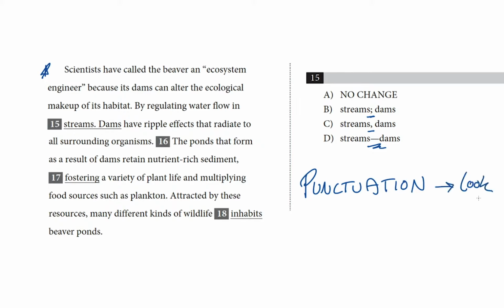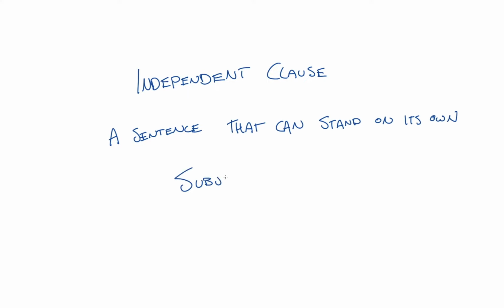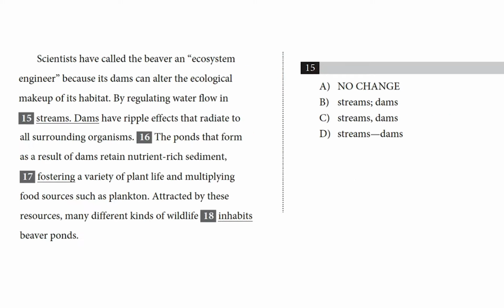And whenever I see a punctuation question, the first thing I do is look for independent clauses. An independent clause, just as a quick refresher, is a sentence that can stand on its own. So it has a subject and a main verb. It's a full sentence. Before I get going, if you want to pause the video and try the question yourself, please take this opportunity. If not, let's move on.